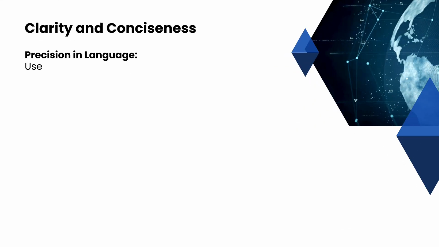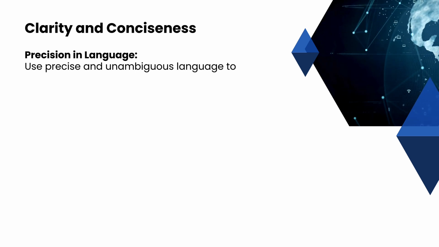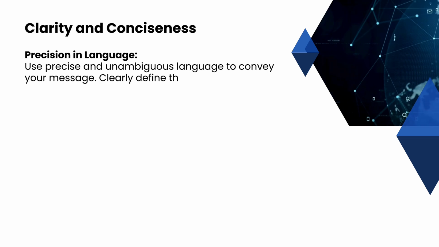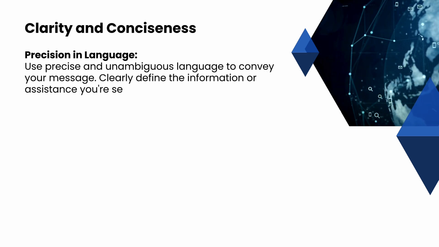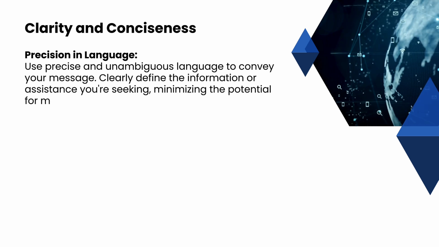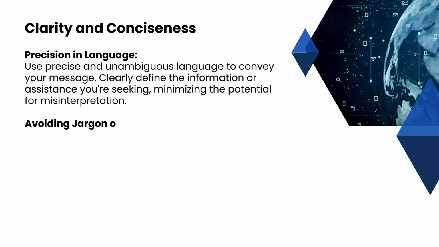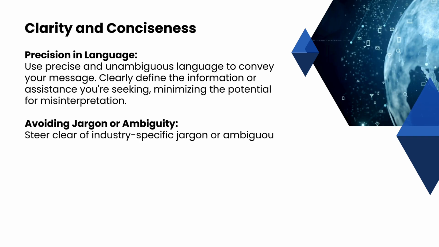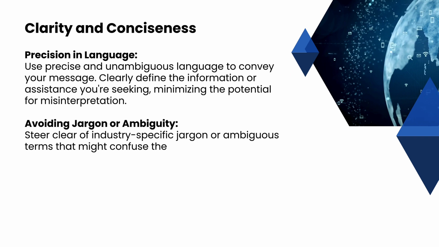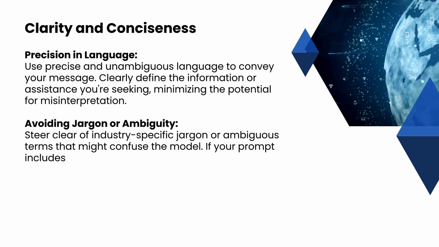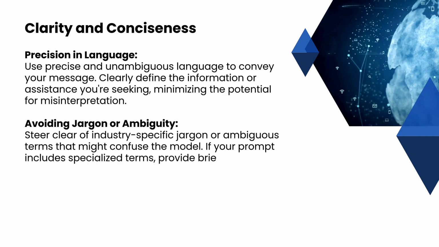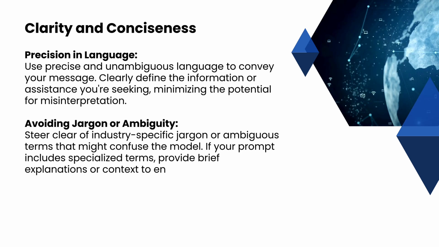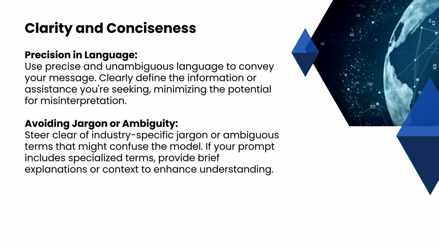Precision in language. Use precise and unambiguous language to convey your message. Clearly define the information or assistance you are seeking, minimizing the potential for misinterpretation. Avoiding jargon or ambiguity. Steer clear of industry-specific jargon or ambiguous terms that might confuse the model. If your prompt includes specialized terms, provide brief explanations or context to enhance understanding.